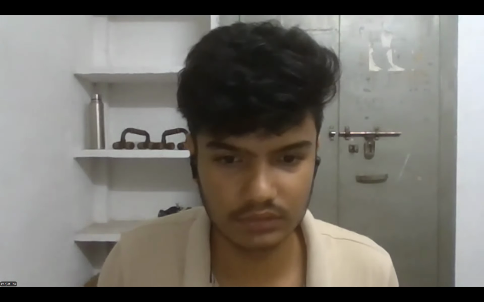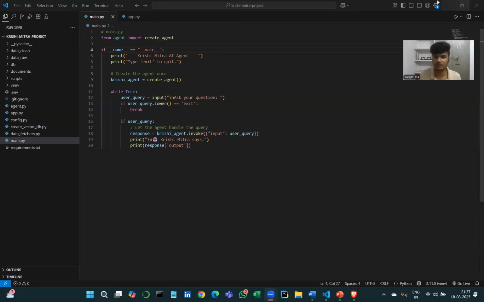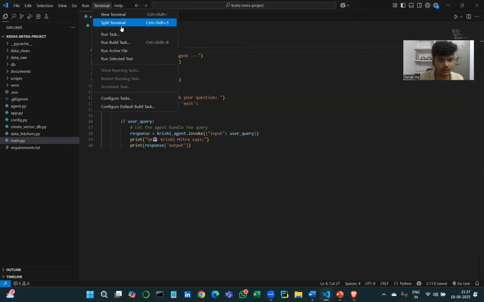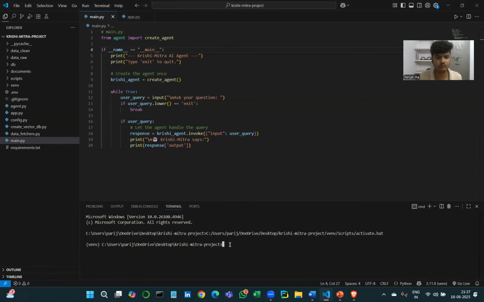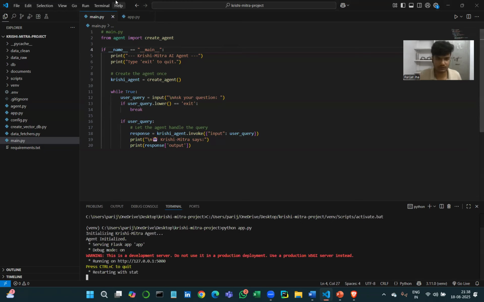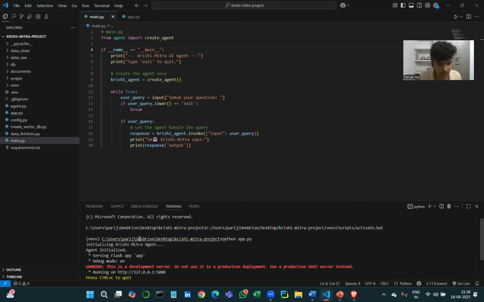I hope the screen is visible. The VS Code is already open, so let's run the terminal. I need to run a few files. Initially, I need to run python app.py, my agentic application, in the virtual environment in which I have made the project.